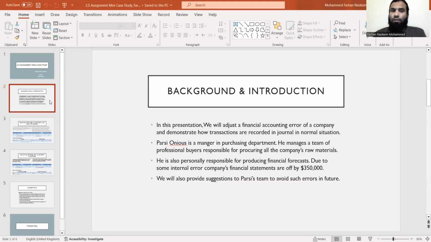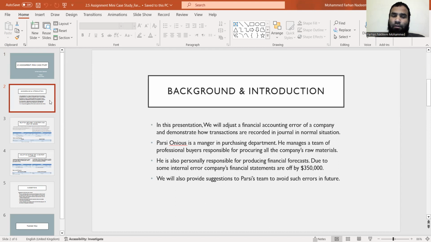Now, coming to the background introduction, what is going to be in our presentation. In this presentation, we'll adjust a financial accounting error of a company and demonstrate how transactions are recorded in normal situations. So we'll analyze how the financial accounting goes on in a company, what the errors are, and how they've been recorded.